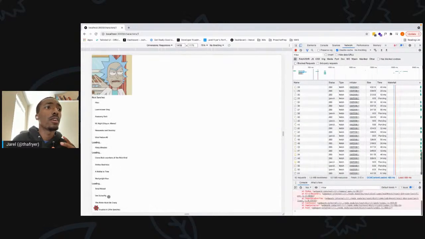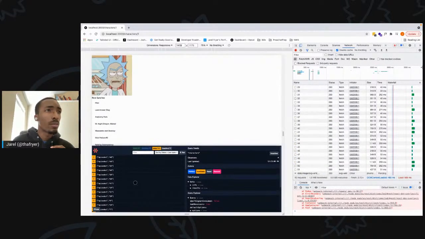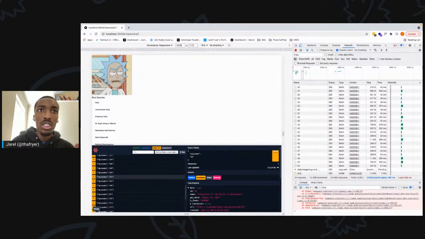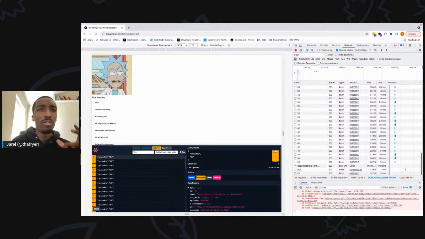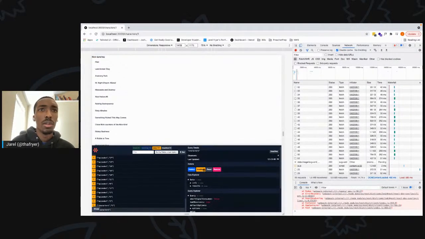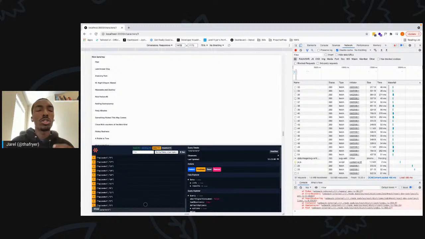If I go to Rick here and open my nice little React query dev tools, you'll see each query coming in through these dev tools. We see all the data, and I can refetch that specific one and validate that specific one. I can invalidate the character, and it'll make all those API calls again. But with the arrays, you can also just invalidate the episodes key, and it will invalidate all those episode queries.